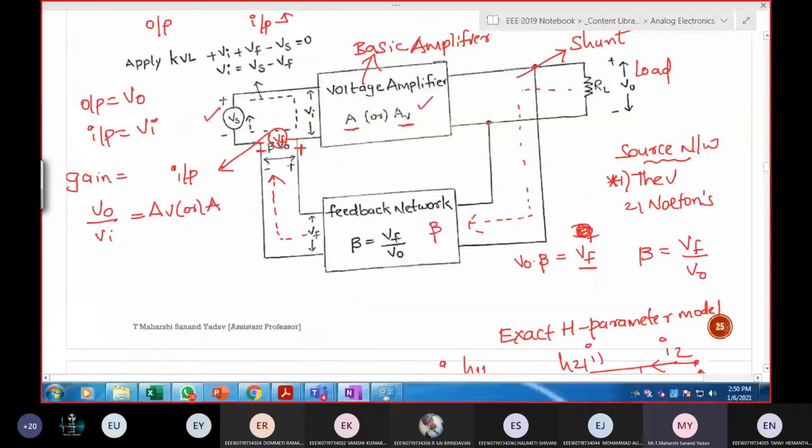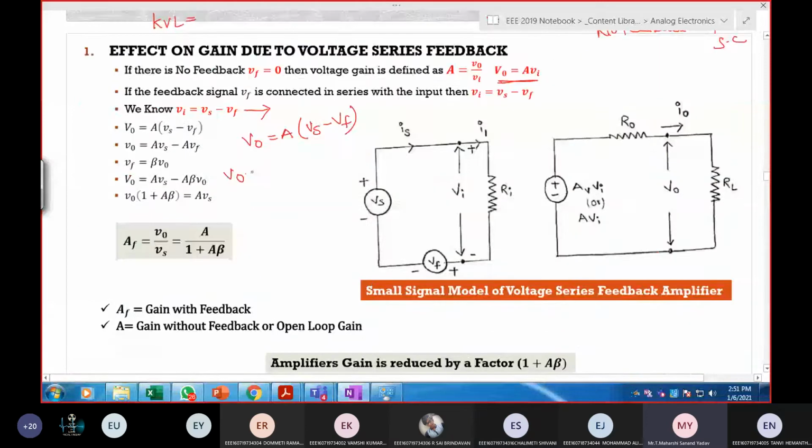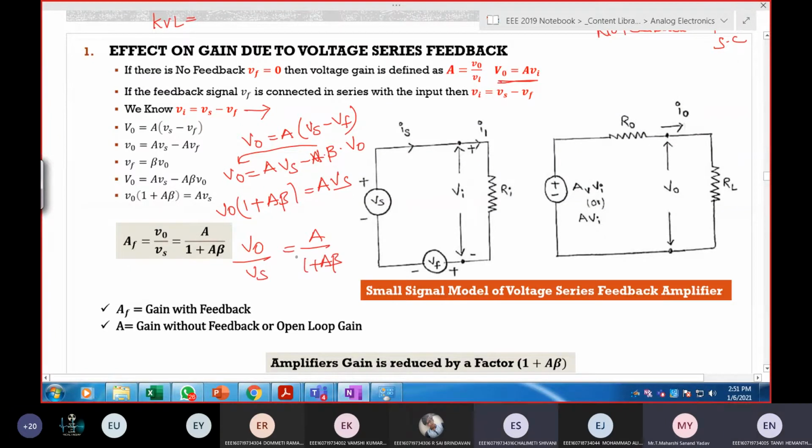Next, what about Vf? See here, what is Vf? Vf is equal to beta times V out. So I'm substituting Vf is equal to beta times V out. So here V output is equal to A into Vs minus A into Vf, and instead of Vf, I let it as beta times V out. Next, moving this towards left hand side. If I take V output as common, this becomes 1 plus A beta is equal to A Vs. I want V out by Vs, which is nothing but A by 1 plus A beta.